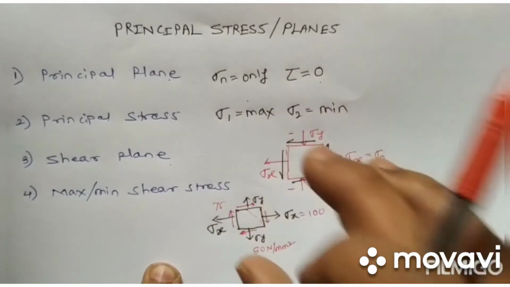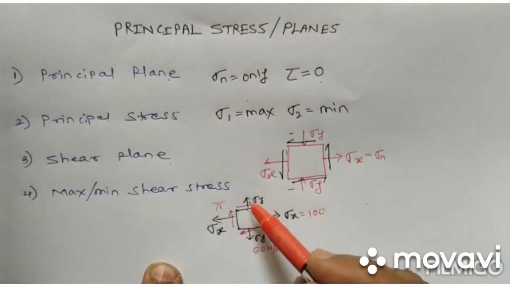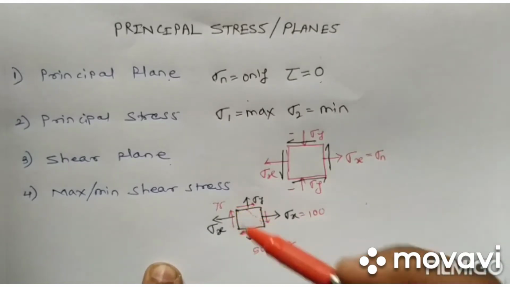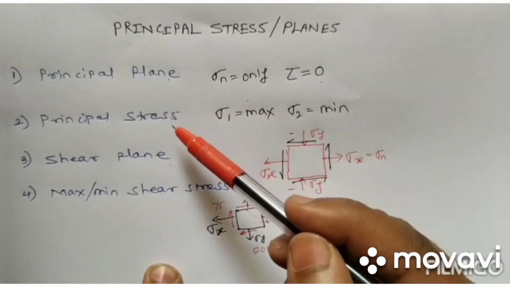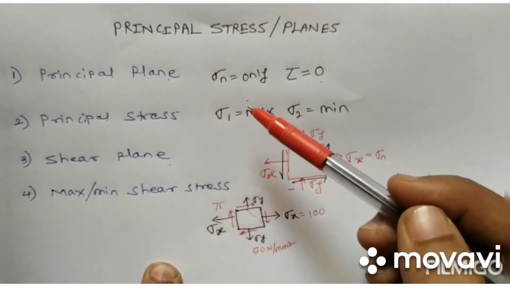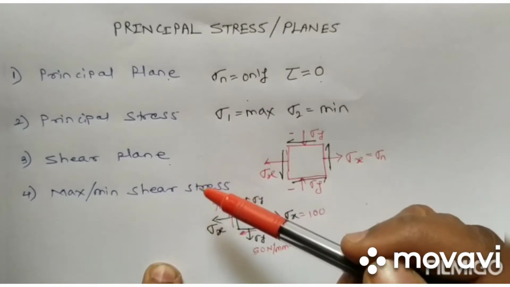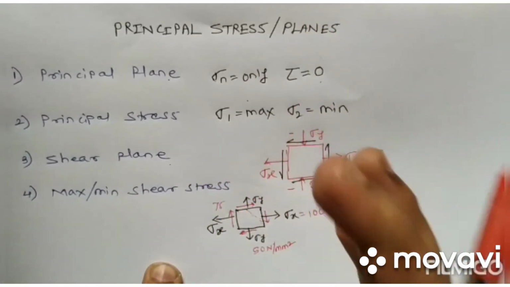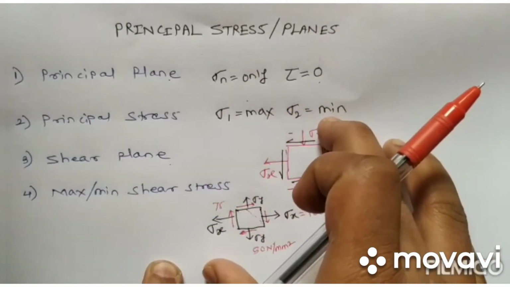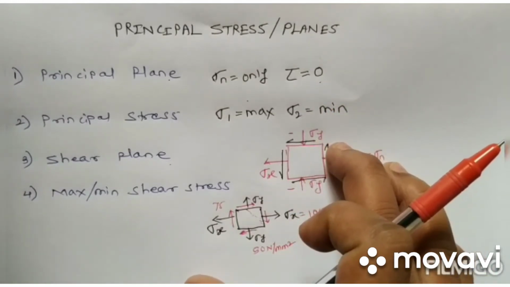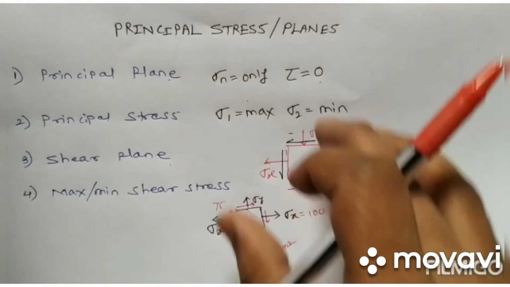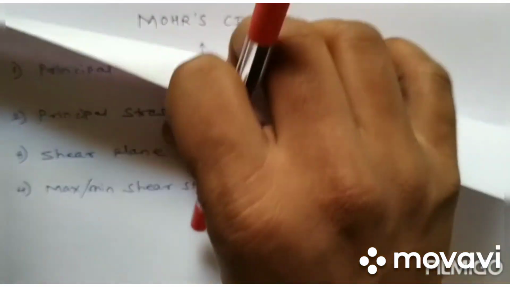So we never consider sigma x or sigma y or tau xy. We always consider the principal stresses, that is the normal principal stresses and shear stresses, because of which the body actually fails. This is the importance of principal stresses, and that's why we have to find them.